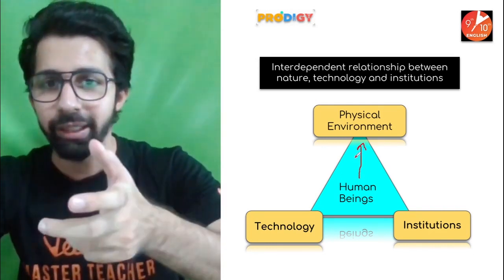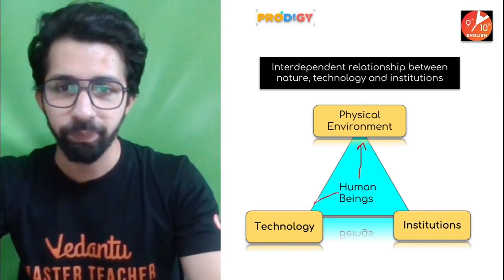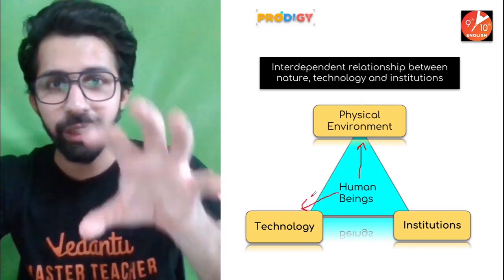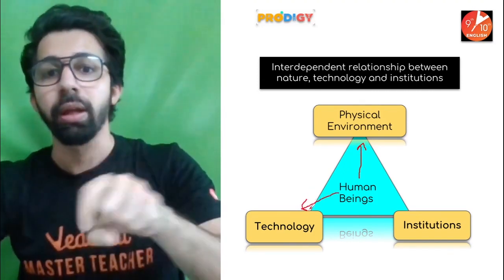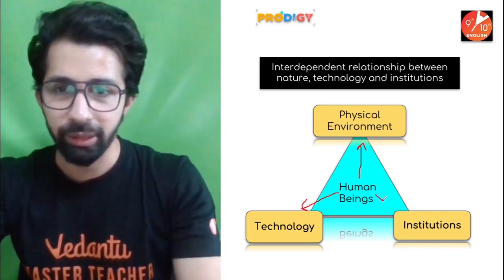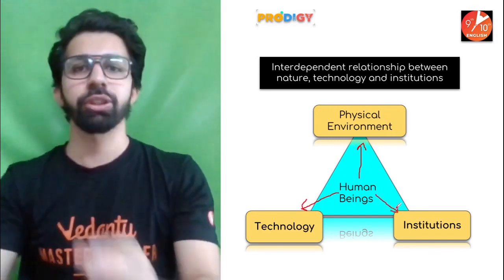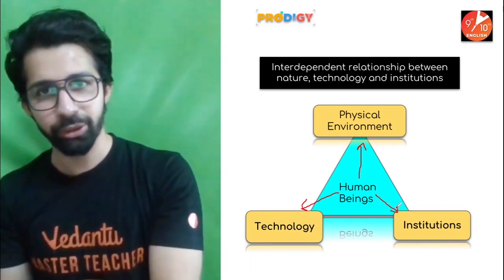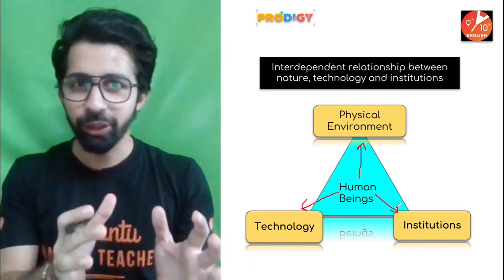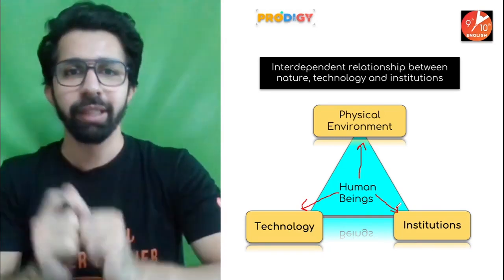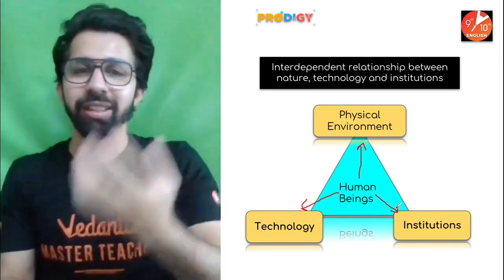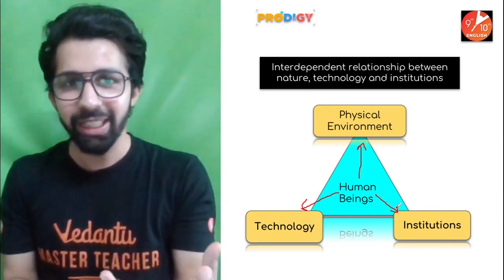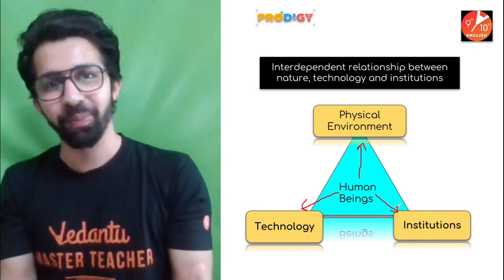How are we interacting with it? With the help of technology. With the help of technology, we are going to extract the coal. This technology is made in institutions, organizations. So technology is produced in institutions, and with the help of technology, we interact with nature. And this is how we convert the substances which are available in nature into a usable form.